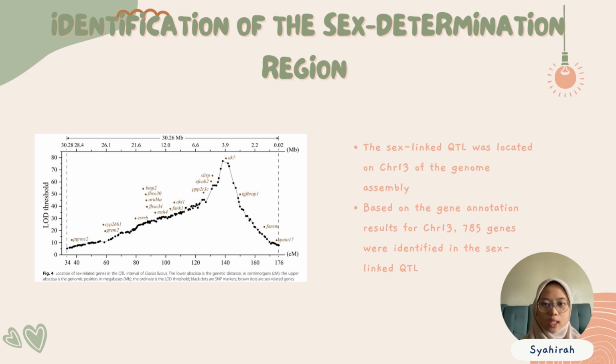The graph shows the location of the sex-related genes in the QTL intervals of Clarias fuscus. The lower abscissa is the genetic distance in centimorgans. The upper is the genomic position in megabases. The ordinate is the LOD threshold. Black dots are SNP markers. Brown dots are sex-related genes.